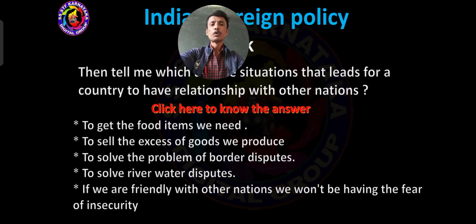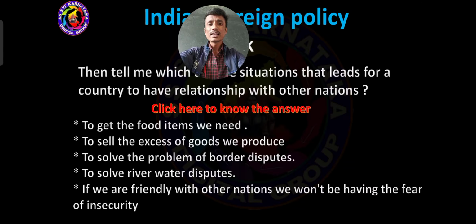To get the food items we need. For example, India does not grow all types of food items; few are sufficient and few are insufficient. Got it? Sufficient food items we can export, insufficient food items we can import. So at this time one country depends on another country.